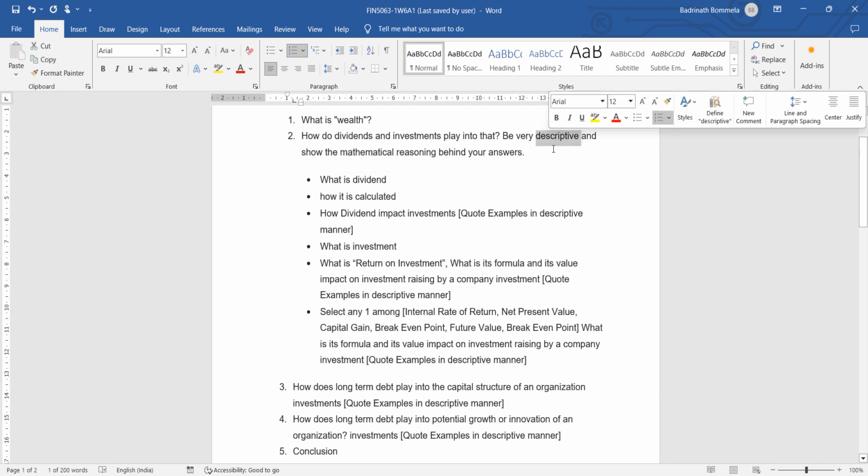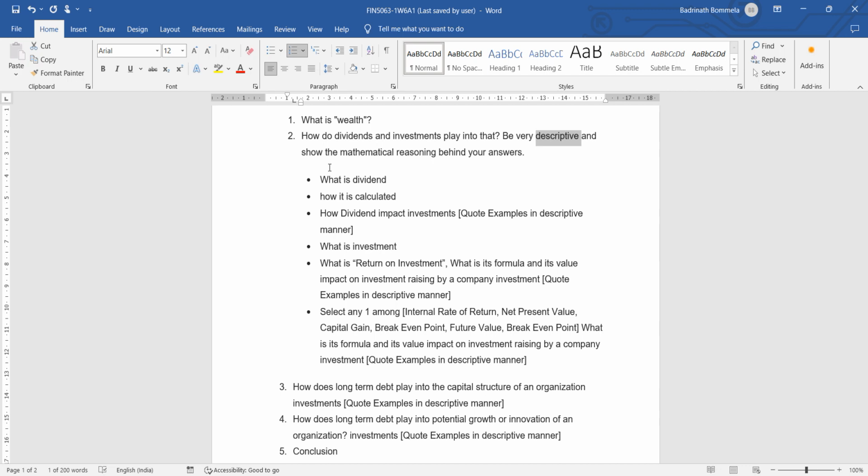For example, if you say how we calculate dividend is equal to something, if you include that equation, after that, whatever values you mention, there is no need to provide any mathematical calculations. You should be descriptive. It's like if you take 100 shares of a certain cost, it will provide maybe 10% of dividend every year, like that. You can discuss it that way. No calculations should be performed, but the mathematical reasoning should be there.